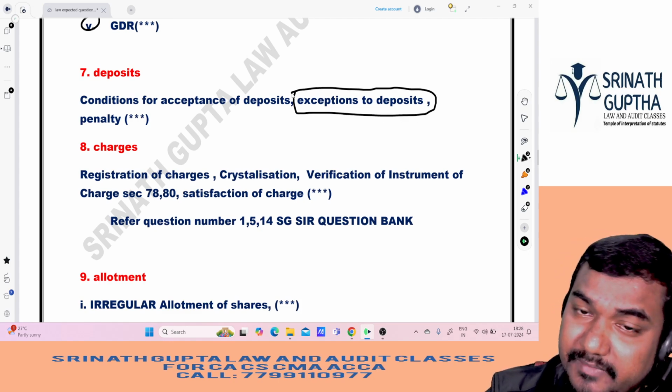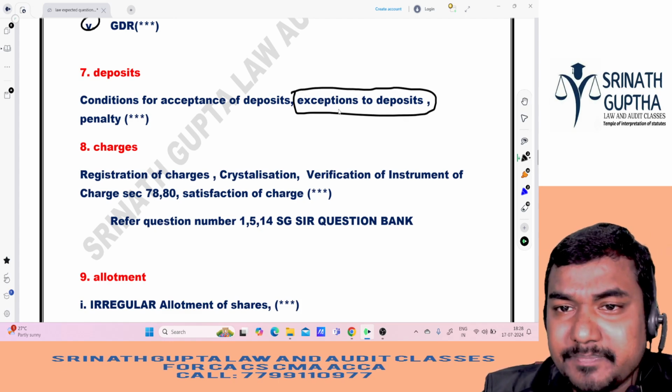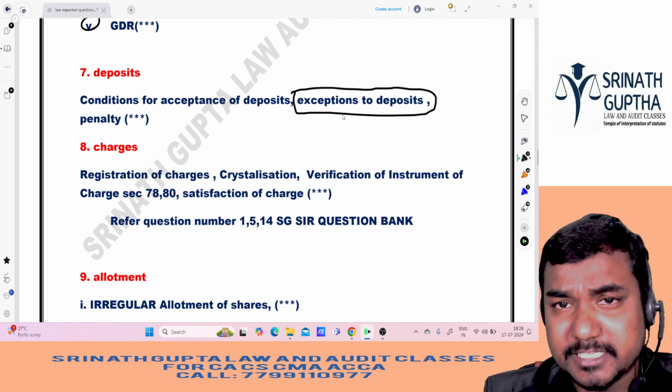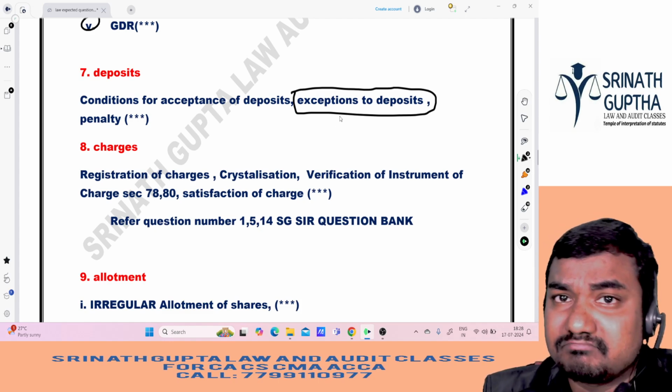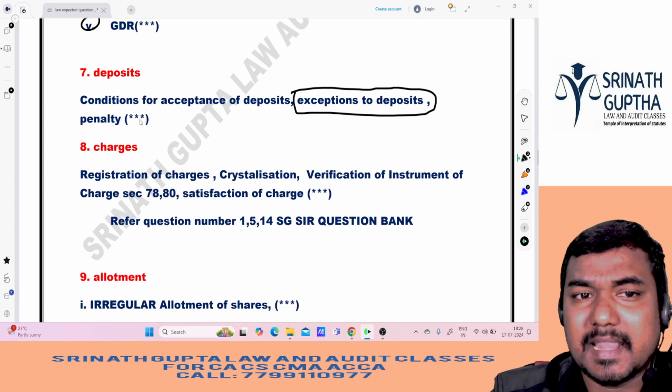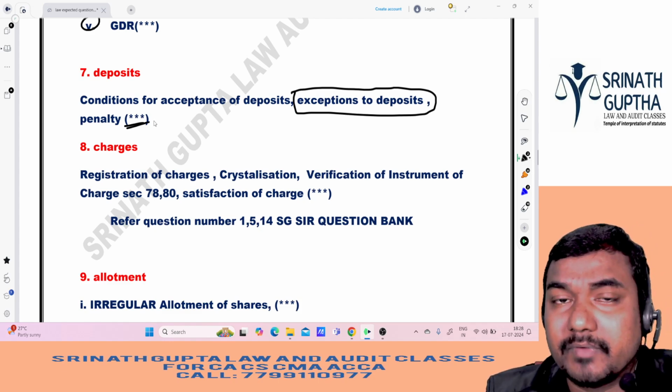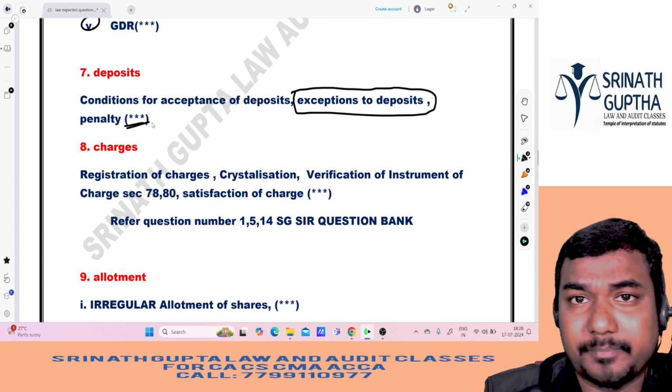And when it comes to deposits, conditions for acceptance of deposits and exceptions to deposits, he is asking in MCQs. Even in the date questions also he is asking. So we have nearly 15 to 20 exceptions which are not deemed to be deposits. That thing he is asking in the exam. And last, penalty for contravention of the deposits.